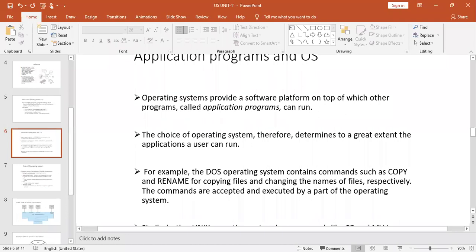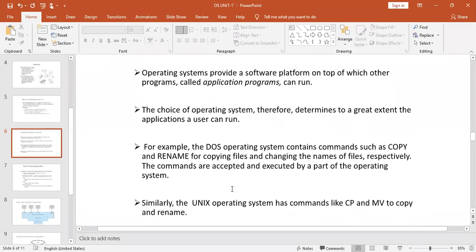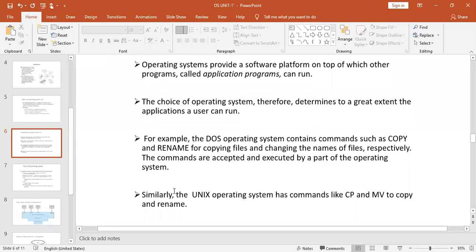In such a way, the operating system provides an interface between the hardware components and the user. Similarly, the Unix operating system has commands like cp for copying and mv to move.